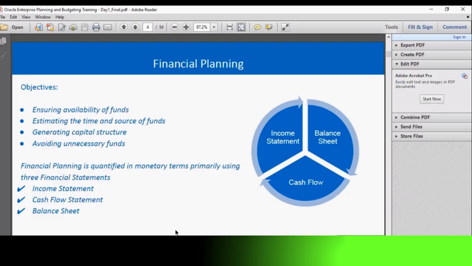We purchase a few assets, and the cash outflow occurs, and we earn revenue and cash inflow occurs. These are recorded in one place to understand the health of the organization, which is the cash flow statement. Next is the balance sheet. In this statement, the details of all the assets, liabilities and equities we have are recorded. These three statements are used in every company for financial planning and to understand the position and health of the organization.